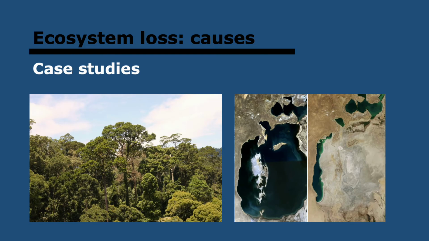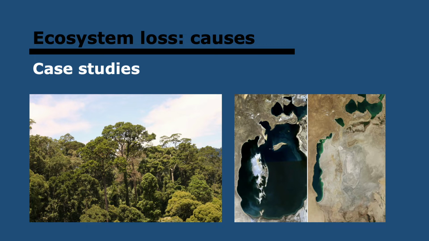I think that's easier. So we have some case studies here of ecosystem loss. So to the left, we have mixed dipterocarp forest. That's found in Southeast Asia. But the problem is it's very profitable because it's timber. It's very, very easy to get and very profitable. So it has been targeted legally and illegally. So now there's almost no mixed dipterocarp forest. And actually a lot of it is converted to oil palm plantations. The worst problem actually is that when you change the forest to something else, such as a plantation, all the peat that's in the ground releases CO2 into the atmosphere, contributing more and more to climate change.